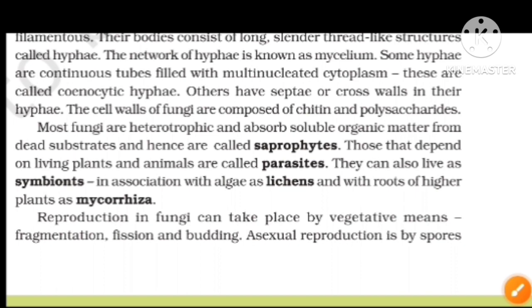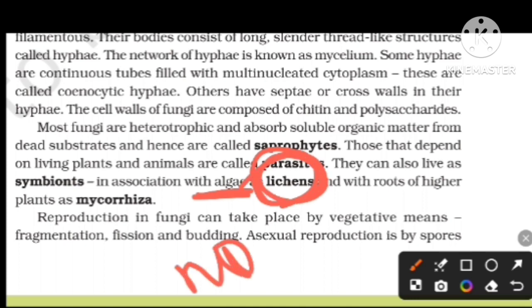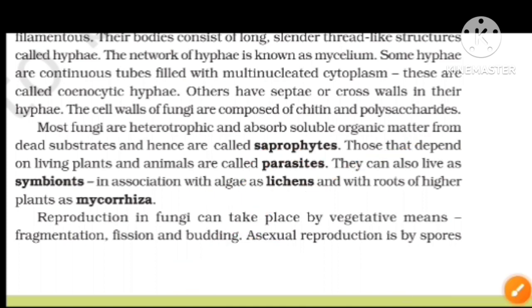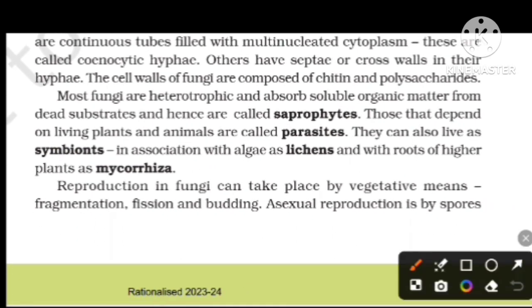They can also live as symbionts in association with algae as lichens, and with the roots of higher plants as mycorrhiza. The fungal association with algae is lichens. Lichens are good pollution indicators.